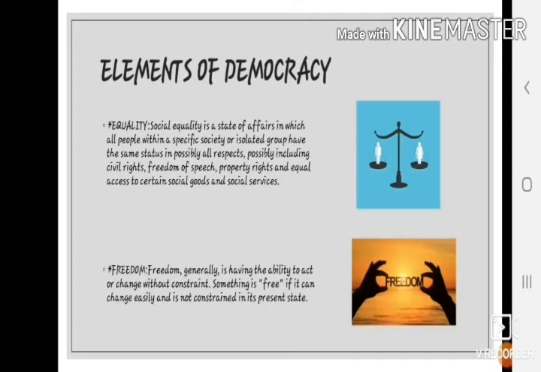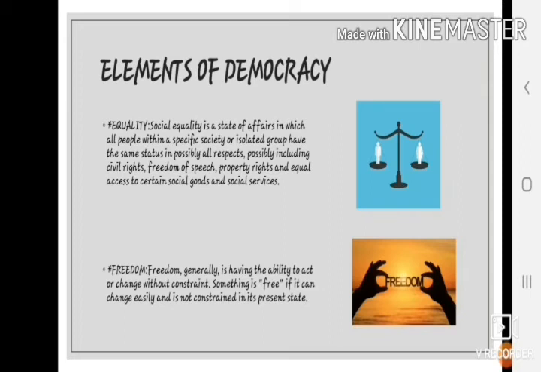The elements of democracy. After the Second World War, a large number of countries became free from foreign rule. They all adopted the democratic form of government. There are certain elements that made this system of government very popular, such as right to equality and right to freedom. Equality. Equality is an essential element of democracy.